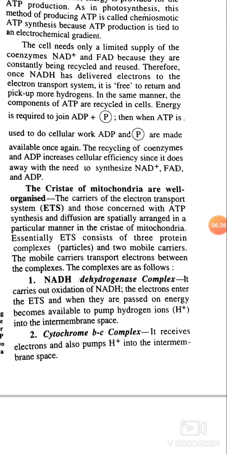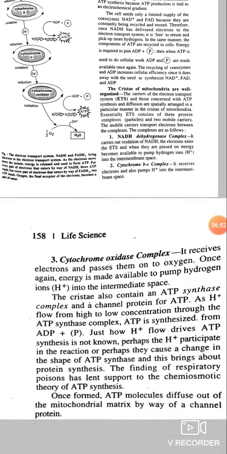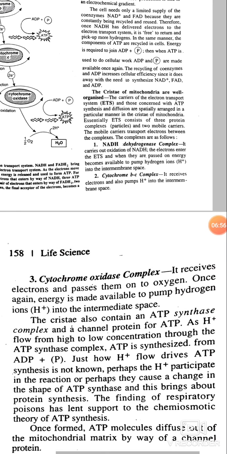Second, the cytochrome bc complex. It receives electrons and also pumps hydrogen ions into the intermembrane space. And next is the cytochrome oxidase complex.